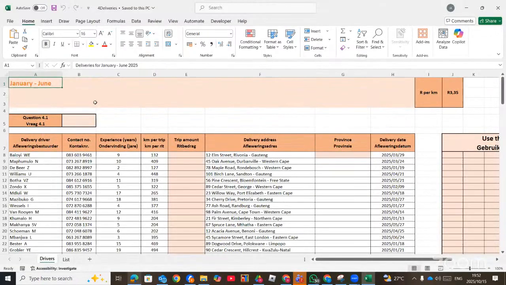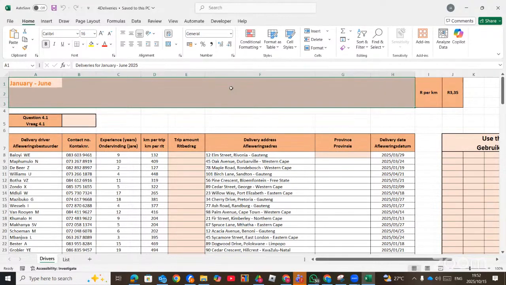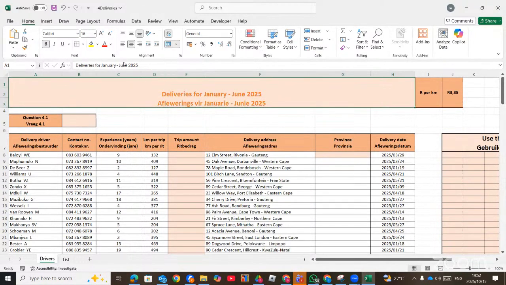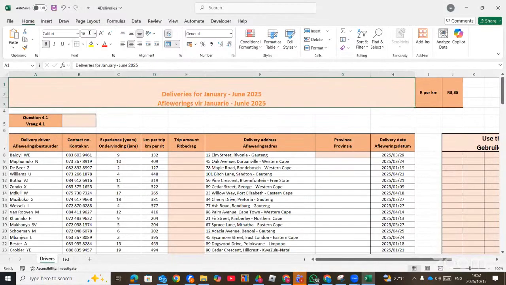So here's A1 and H3. We select up to H3. You right click, you can see merge and center here, or you can go to format cells. So merge and center, and then the font size should be changed to 25. You go to the font size, type 25 and press enter.